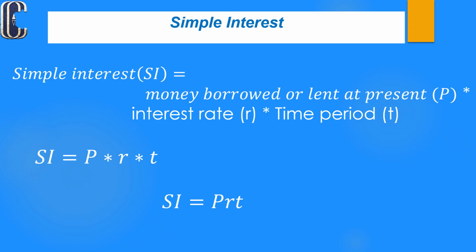To calculate the simple interest, we use the formula: simple interest equals money borrowed or lent at present.